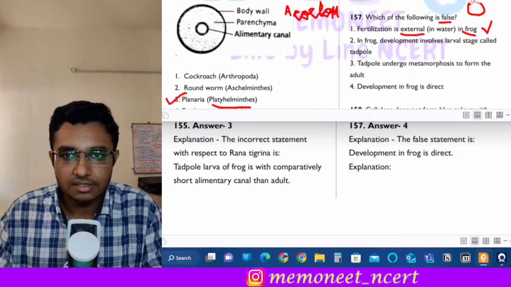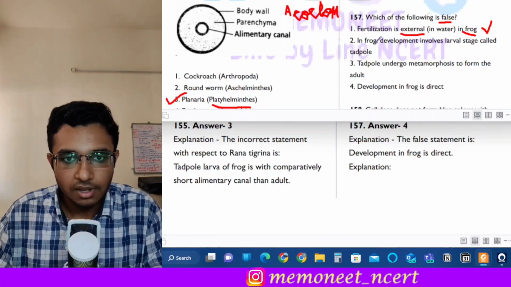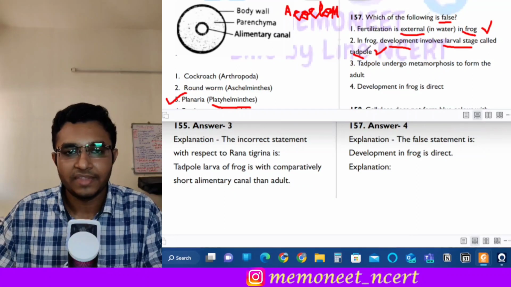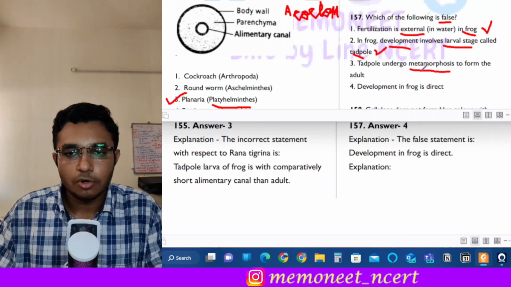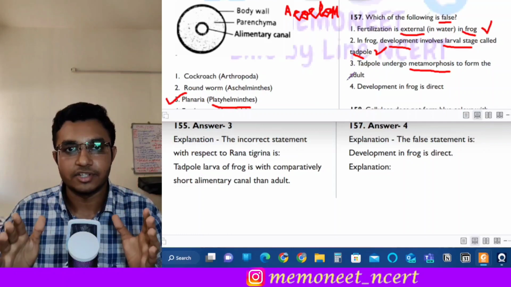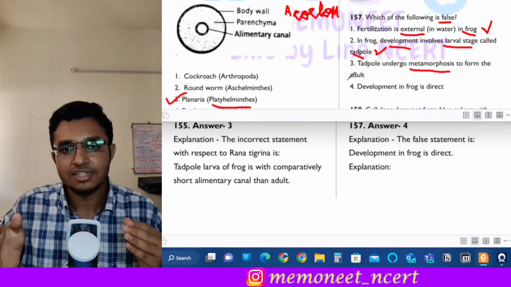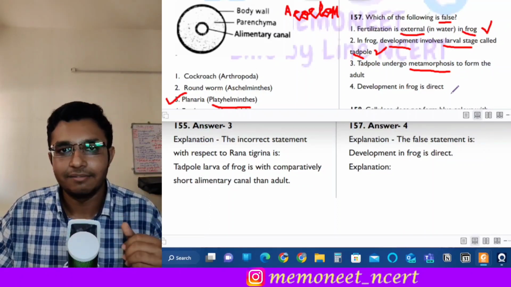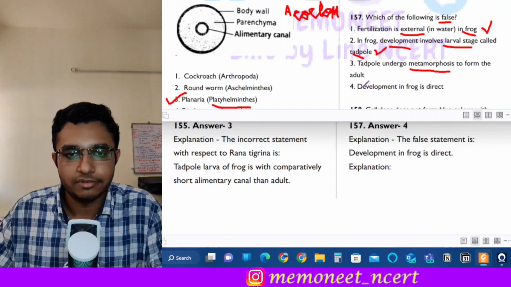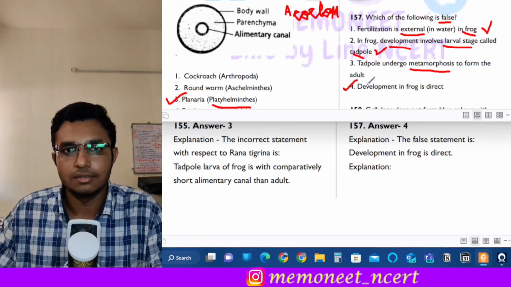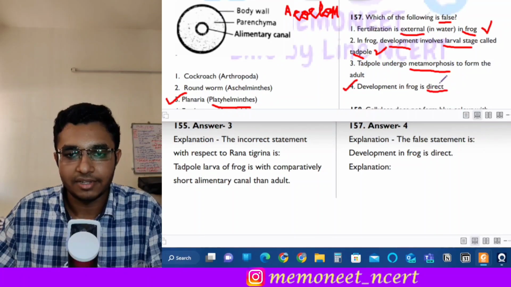The next statement is: in frog, development involves a larval stage called the tadpole. So this is also a correct statement because the larva of frog is called tadpole larva. Third statement is: tadpole undergoes metamorphosis to form adult. So see, the process in which the tadpole develops to an adult, the entire form changes, right? The tadpole loses its tail. So this process is called metamorphosis, and this type of development is called indirect development. So the statement that the development of frog is direct is the incorrect statement. The answer will be 4 because in frog there is not direct development, there is indirect development.